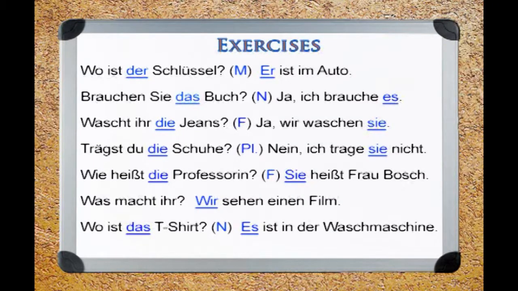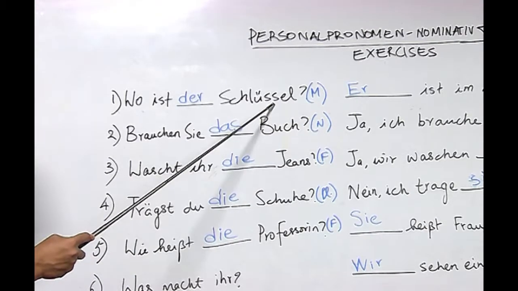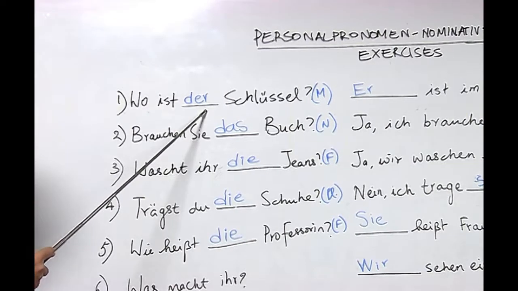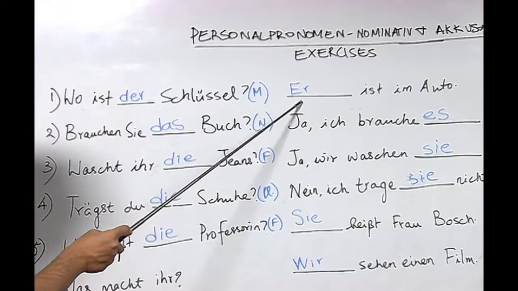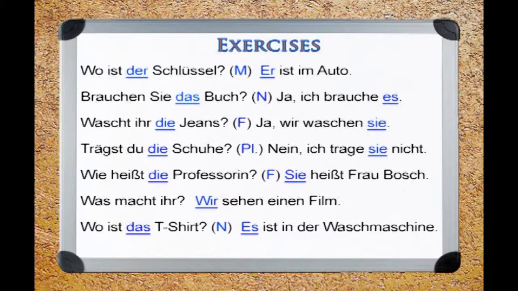Wo ist der Schlüssel? You might not be familiar with this word. Schlüssel means key. So, the student correctly identified with letter M that this noun carries the article der. So, the student wrote the correct article, wo ist der Schlüssel, and also wrote the correct pronoun for this noun, which is er. Er ist im Auto.